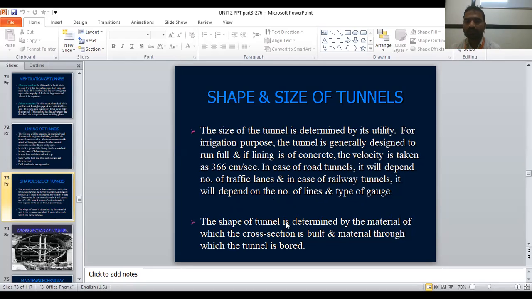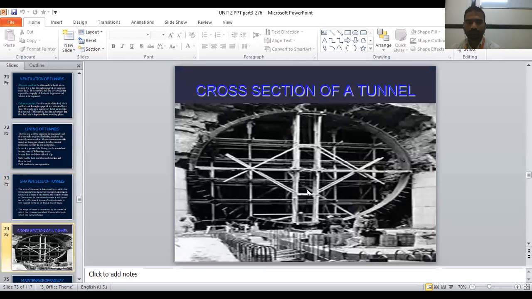The shape of the tunnel is determined by the material of which the cross section is built, and the material through which the tunnel is bored. That is different shape. See the cross section of the tunnel. Initially it is a hill. I have to open it like this and remove all the materials. A shaft is made, the lighting system is done, there is a fanning system and all. So all the removed earth or rock particles are removed away. This is the cross section of the tunnel.